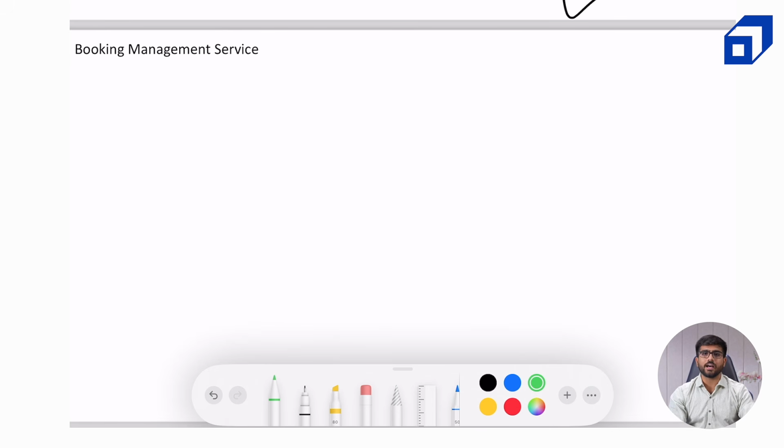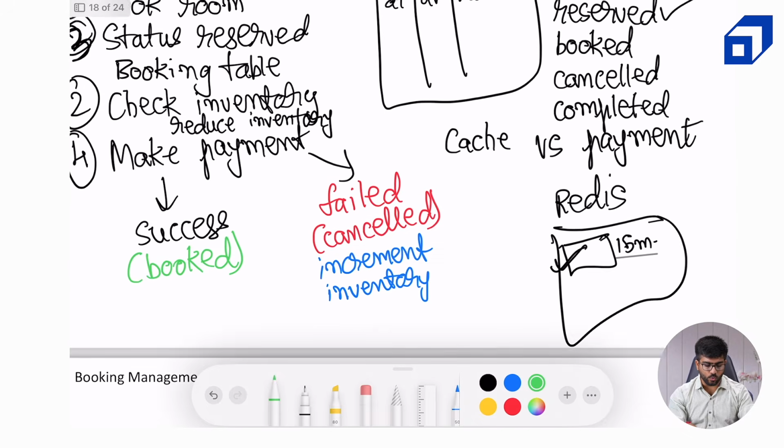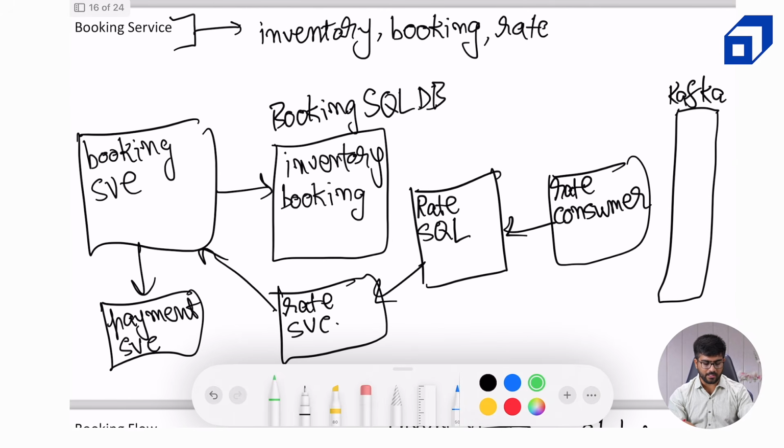Now someone might argue that we are storing the booking data in the booking SQL DB, so why not use the same service to fetch the bookings from that particular cluster itself? Now it's about a preference. In system design, there are trade-offs, but there are no rights and wrongs. Obviously, there will be some implications on choosing to go ahead with two different services or deciding to go ahead with one service only.